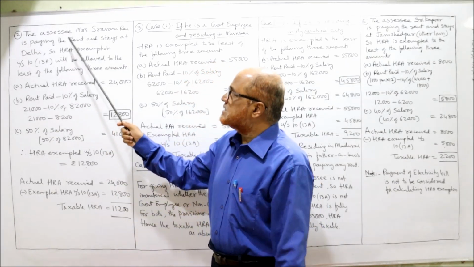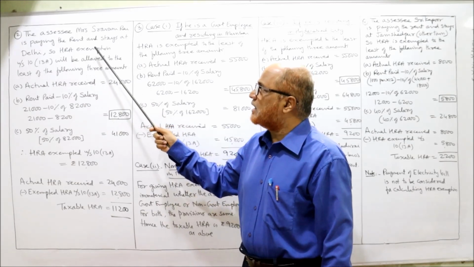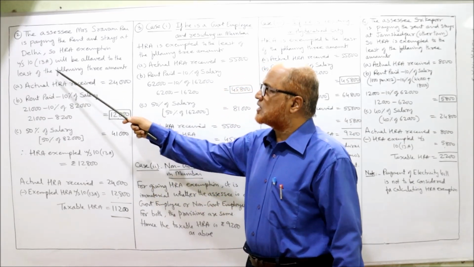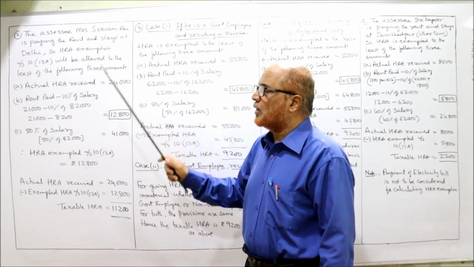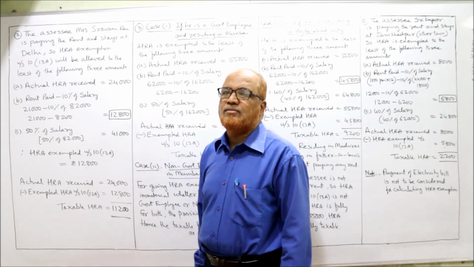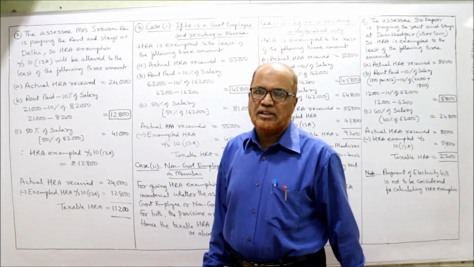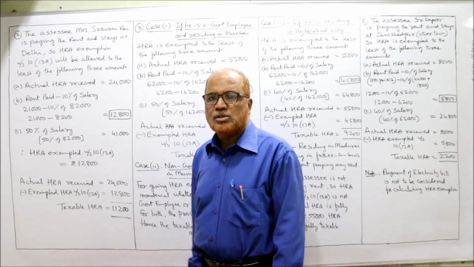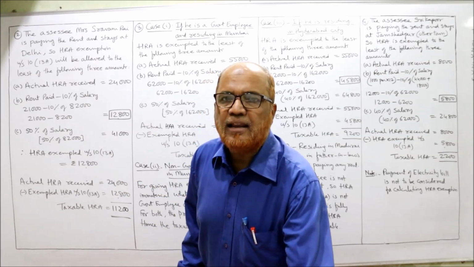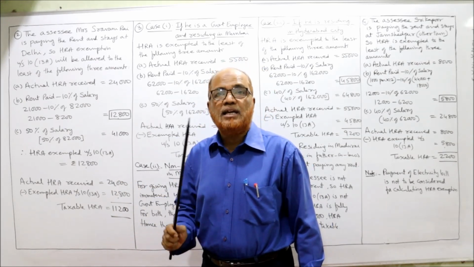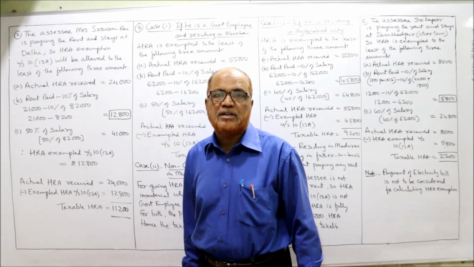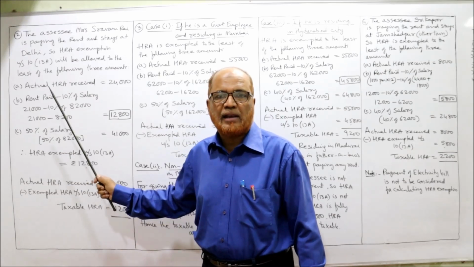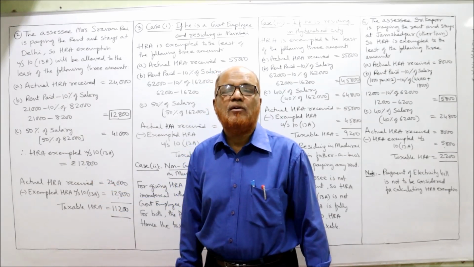So Mrs. Shavani Rai is paying the rent and stays at Delhi, a metropolitan city. So her HRA exemption under section 10(13A) will be allowed to the least of the following 3 amounts. Actual HRA received, 24,000, is given in the problem. Rent paid minus 10% of salary. The rent paid is 21,000. Salary means basic pay only. DA will be included if it enters for retirement benefit, and commission if it is based on a fixed percentage on turnover. For the purpose of calculating HRA exemption, you must remember the meaning of the term salary.